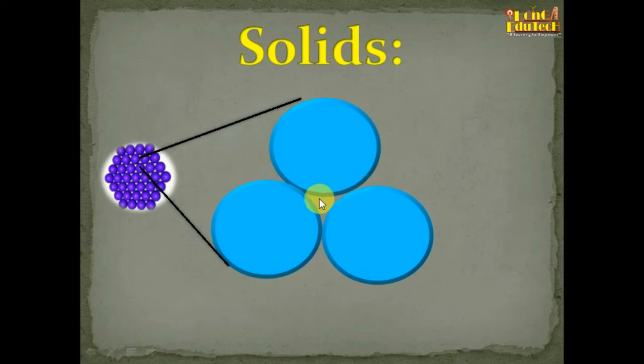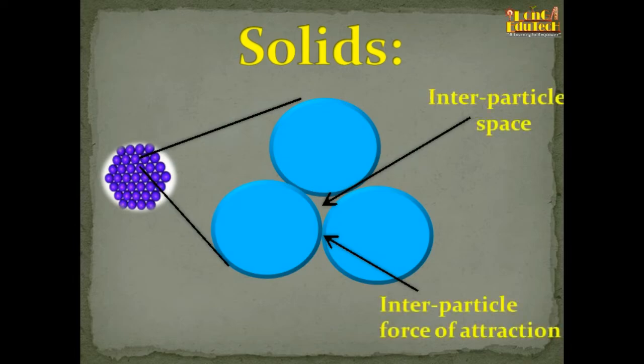This space between particles is called the interparticle space, or the void, or intermolecular space also. Between the particles, they are tightly bound together, and this is the interparticle force of attraction, or intermolecular force of attraction.